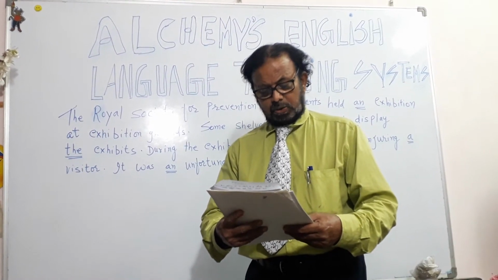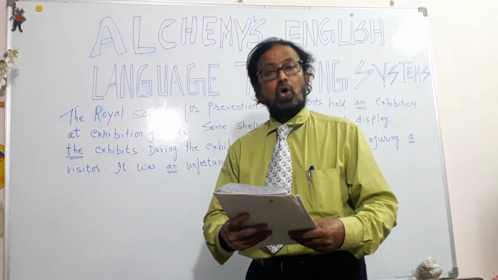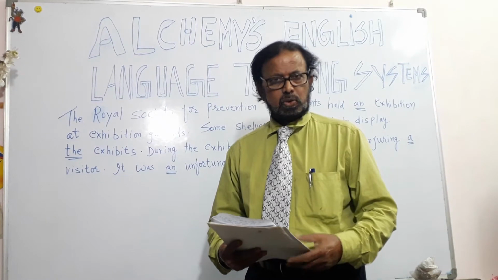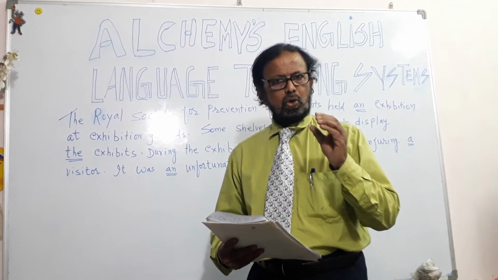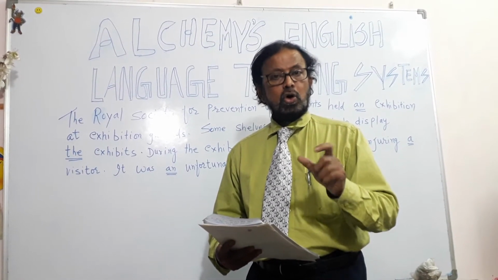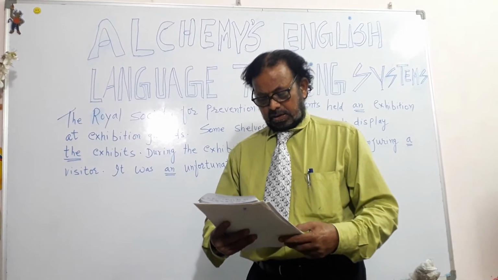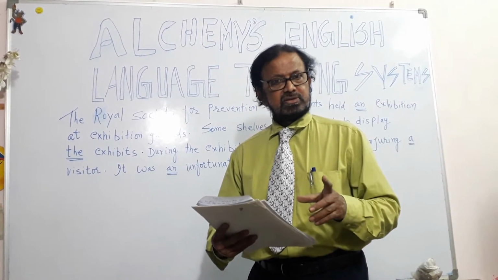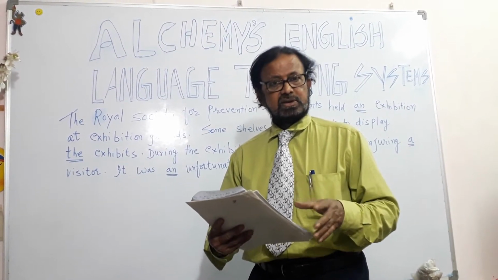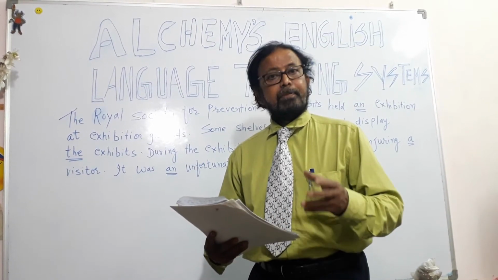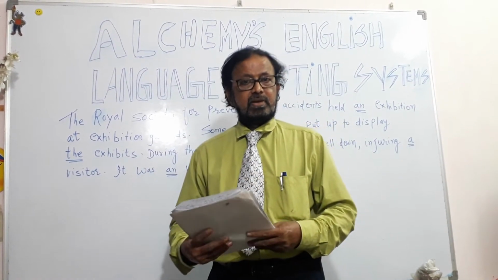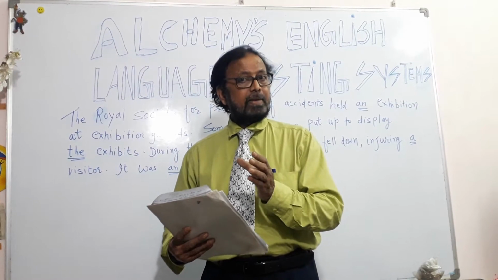Words beginning with O, U or H, or abbreviations like member of parliament.